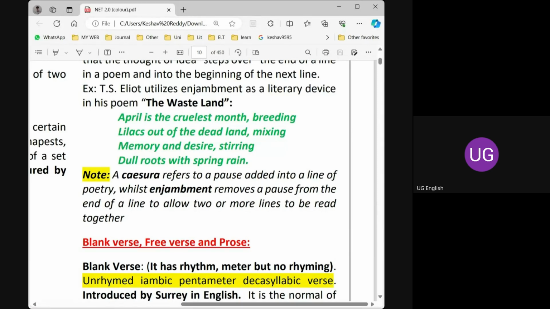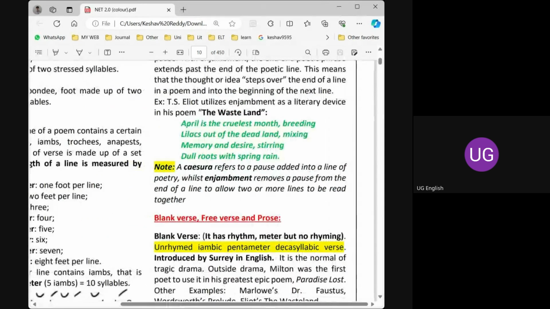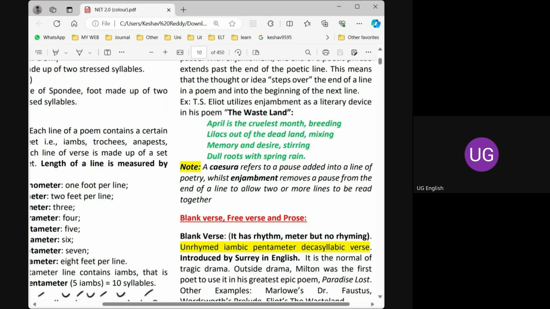Again, mixing. What is mixing here? Mixing memory and desire. Again, stirring. What is stirring here? What is the poet's intention in using the word stirring? We don't know. So when we go to the next line only, we will come to know. That is stirring dull roots with spring rain. So this is the opening stanza of The Waste Land, and everybody should memorize this line. So these are very important lines.